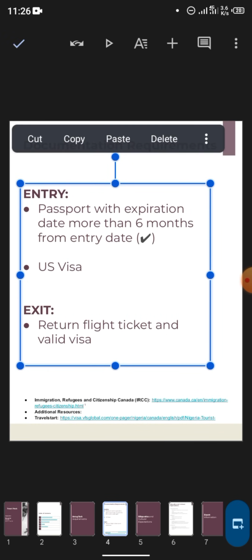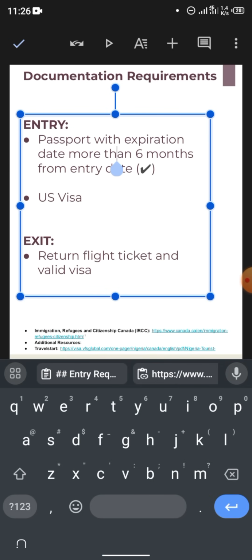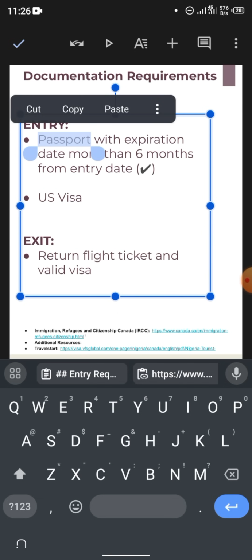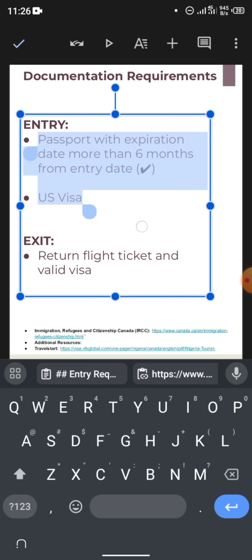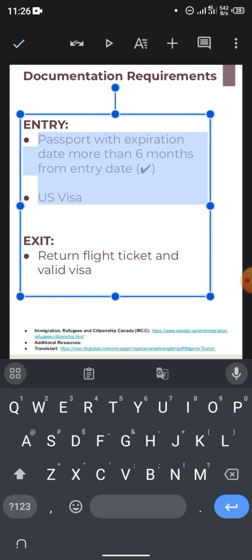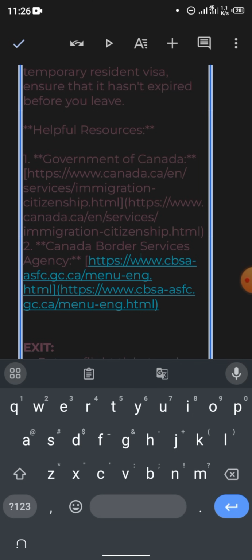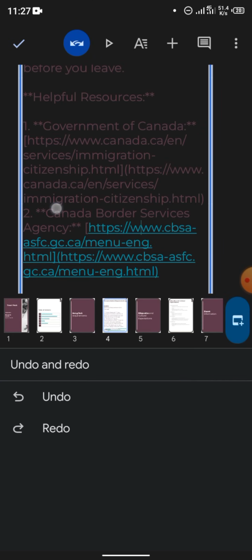For the entry slide, you can just double tap it, then select everything here, then paste this. You see, it's going to come out too long. So before you do, it's even better if you have a notepad on your phone. Or let me do it like that. Let me go back. Let me undo this.